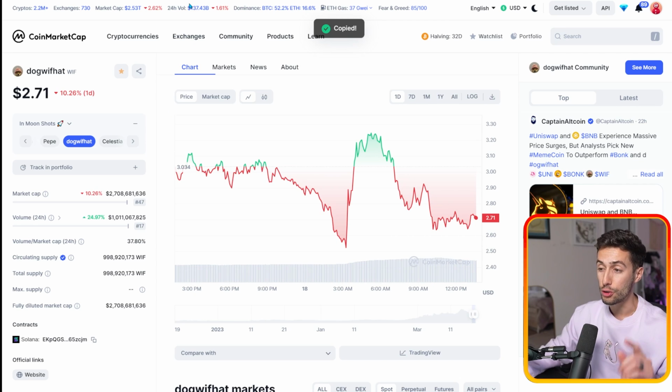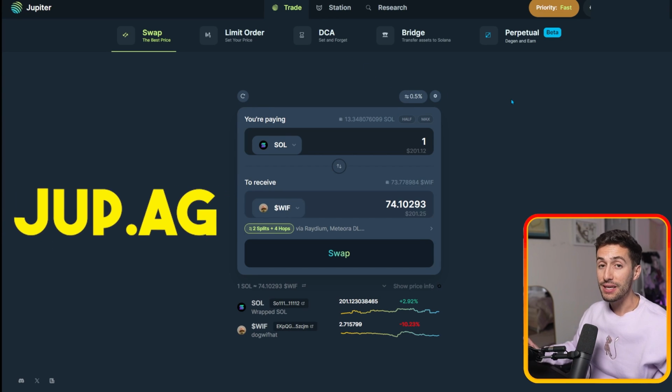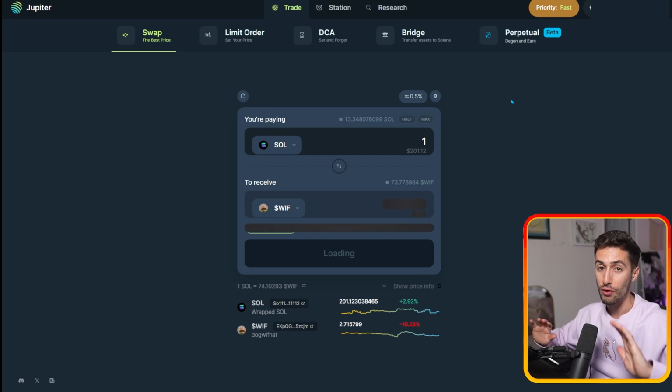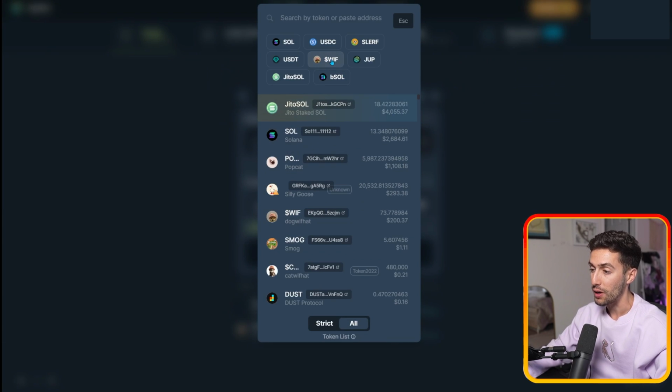And this time we're going to go to jup.ag, which is Jupiter's aggregator. It basically aggregates all the different places you can trade on Solana and finds the best price for you. So in this example, we're going to use Solana, and we're going to swap that into WIF. Now, WIF happens to be right here as one of the most popular coins.